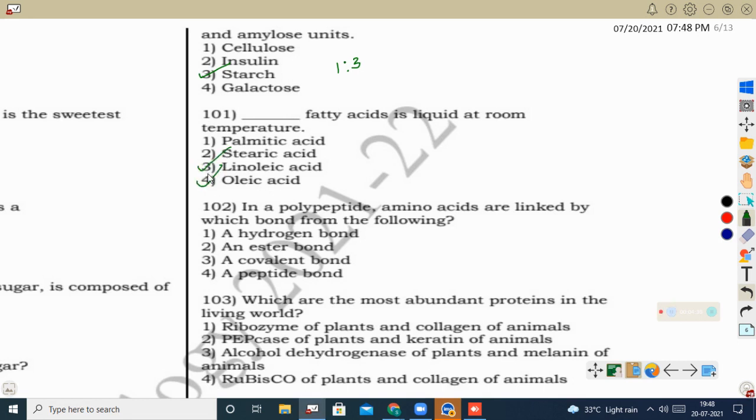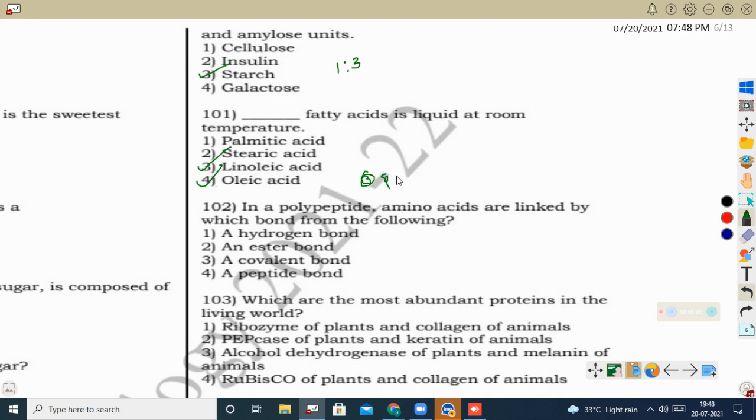Okay, see, linoleic acid has double unsaturation, means two unsaturations with 18 carbons, and the 18-carbon fatty acid oleic acid has a single unsaturation. So both can remain liquid at room temperature. So these two are correct options, 3 and 4 both.